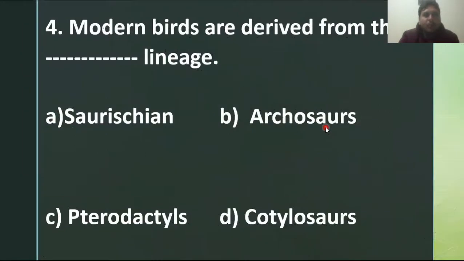MCQ number 4: modern birds are derived from the blank lineage. The modern birds belong to Archosaurs, but most modern birds belong to the Saurischian lineage. So the Saurischian lineage is the lineage of modern birds.